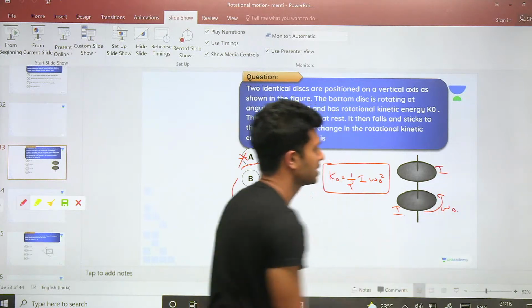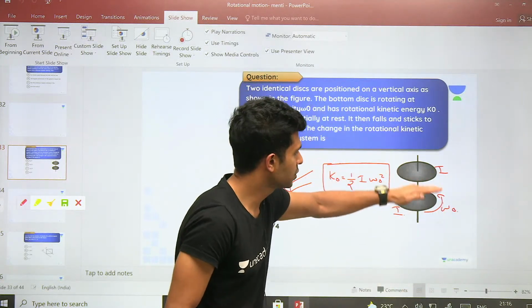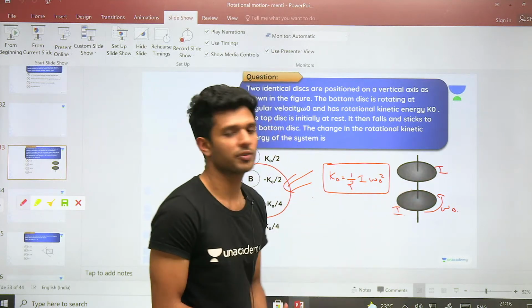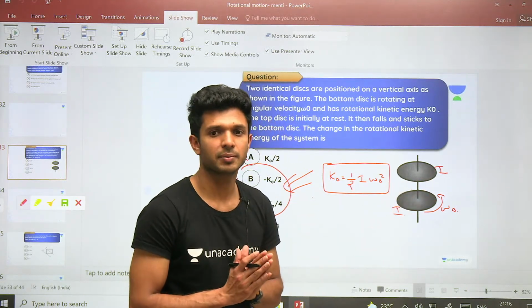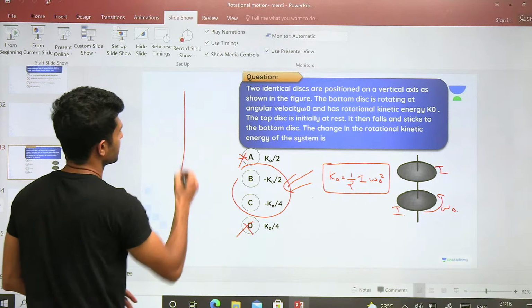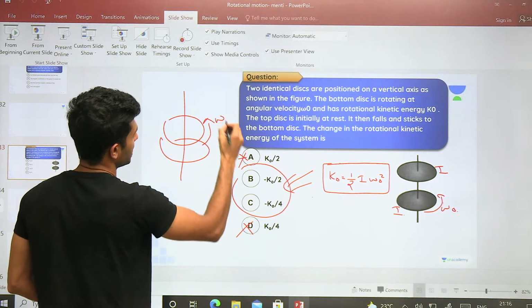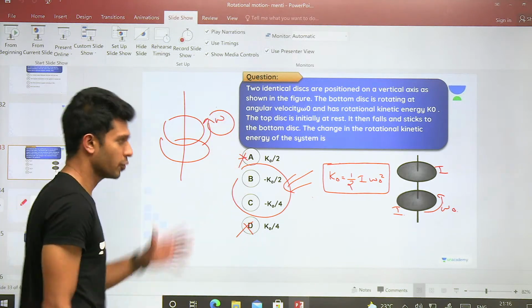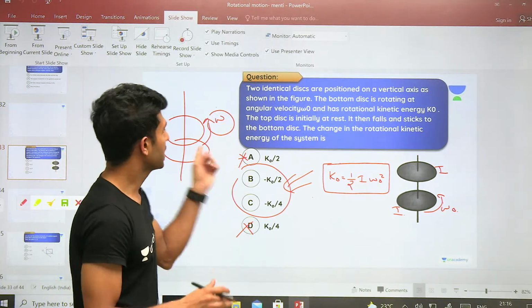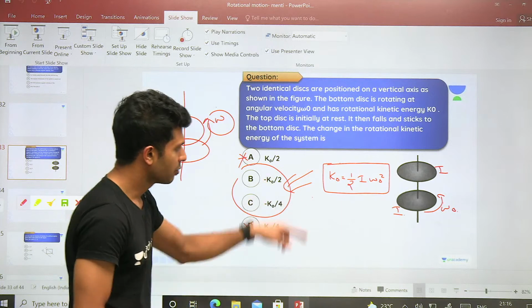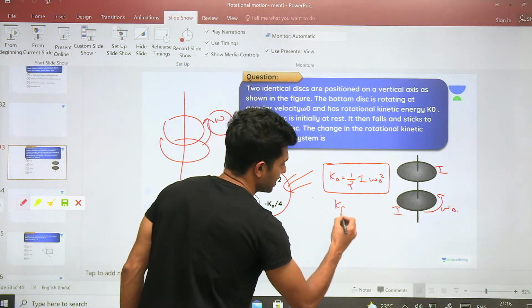So now what you're doing, you are going to keep this second disk on top of the first disk. Obviously the moment of inertia is going to be the same. What you can see after some time? You can see that after some time, these 2 disks will start rotating with a common value of omega. If you can get that common value of omega, won't you be able to get the final kinetic energy?